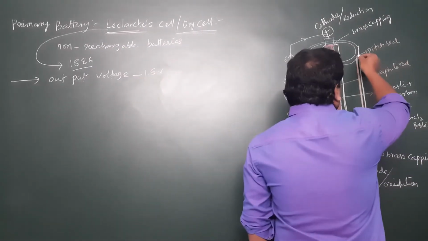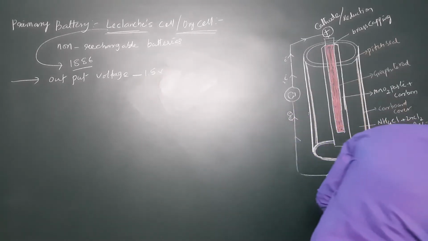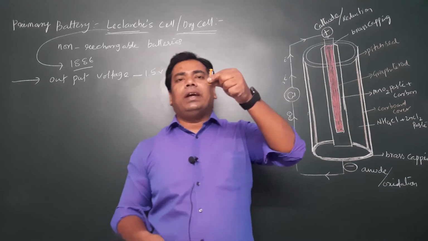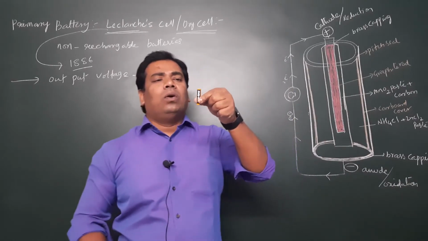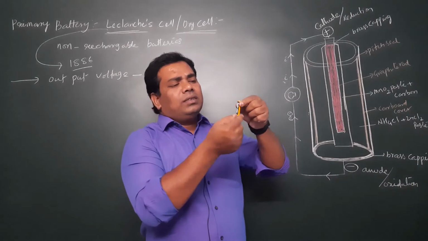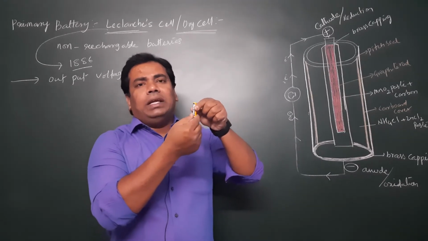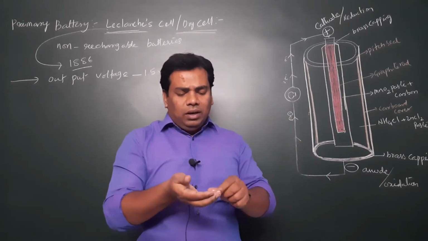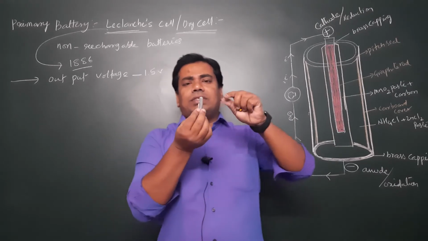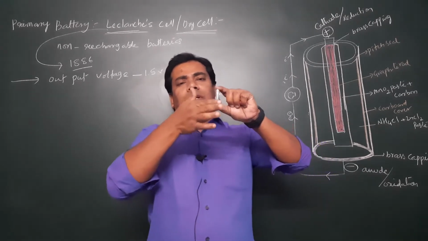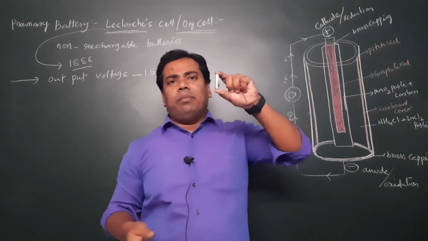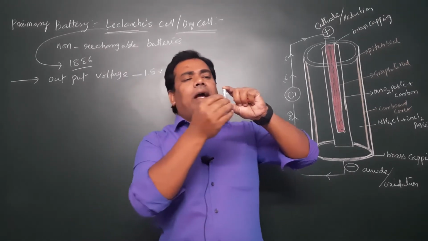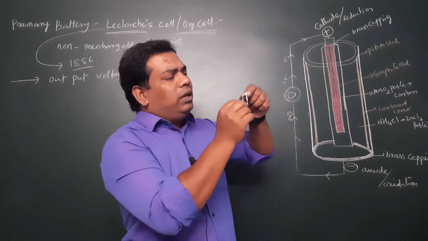Here I have two batteries. We can call this a primary battery. Some battery companies put a label, and after this we remove the label. Then here you can see this is the battery, and this is the zinc metal. This zinc metal acts as the anode.